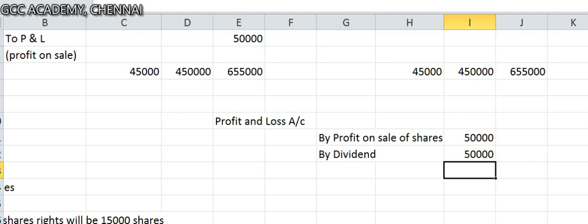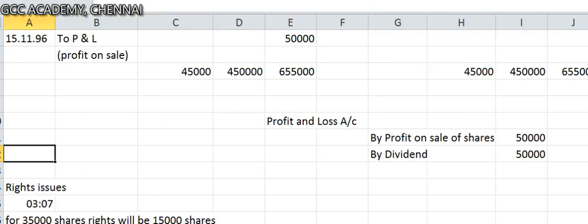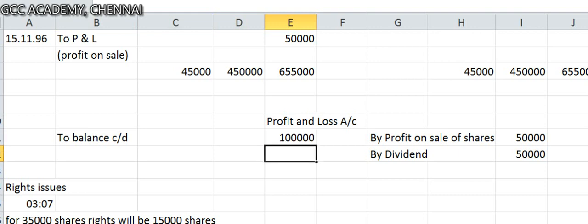So that should be his income. So that should be in P&L. So P&L account balancing figure is 1 lakh. So total is 1 lakh.